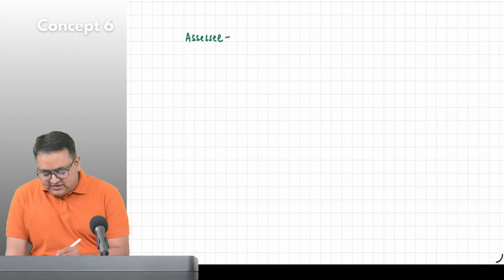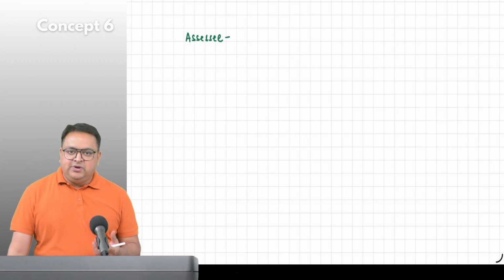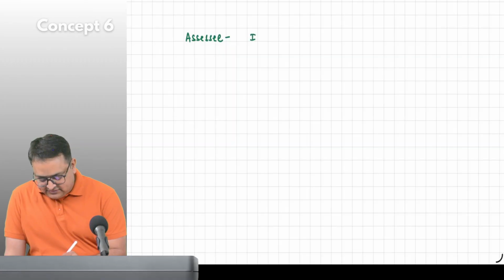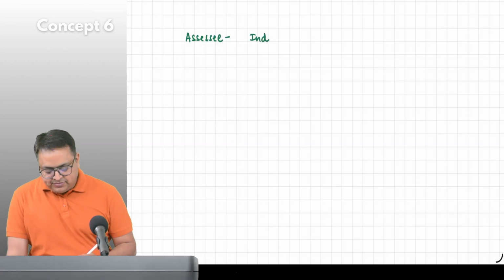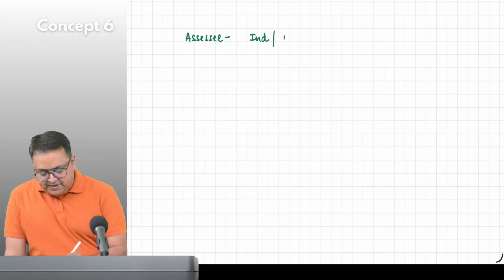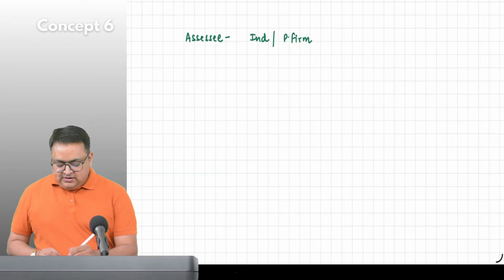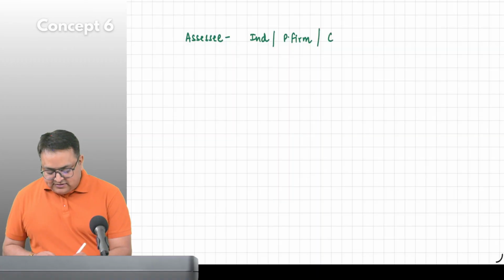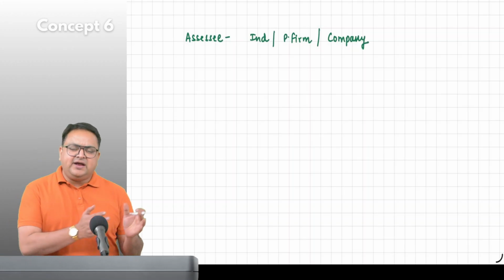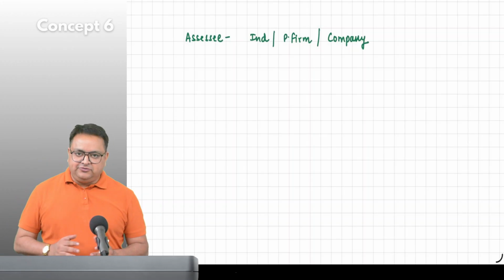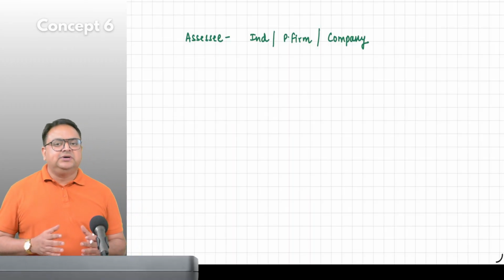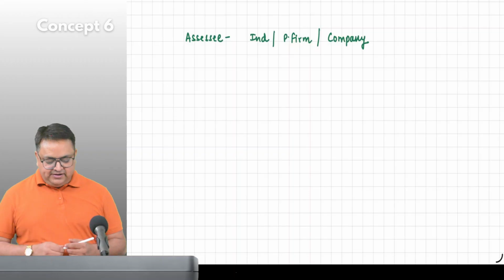This person can be an individual assessee. This person can be a partnership firm also. A partnership firm can also earn income, and they have to pay their taxes. This person can be a company also. So there are different kinds of assessee, and many others, but these are some of the very common assessee which you find.